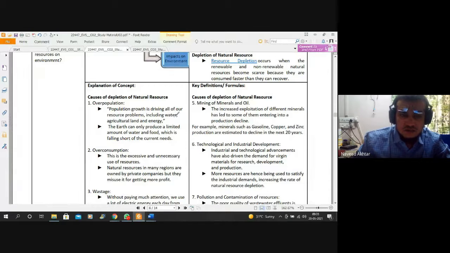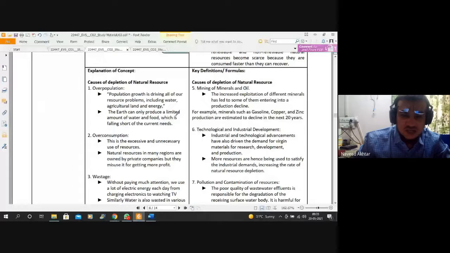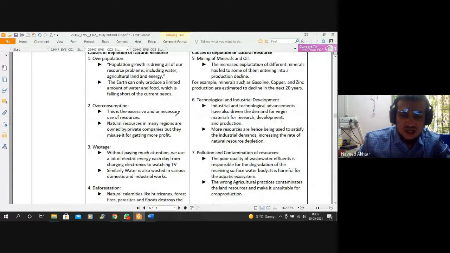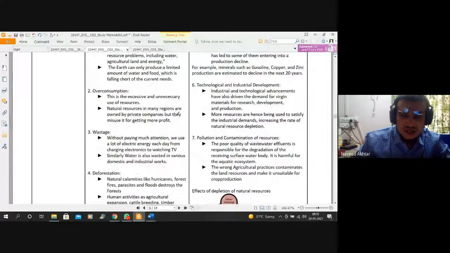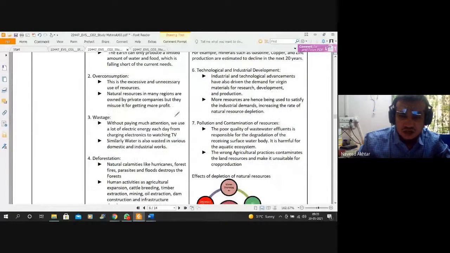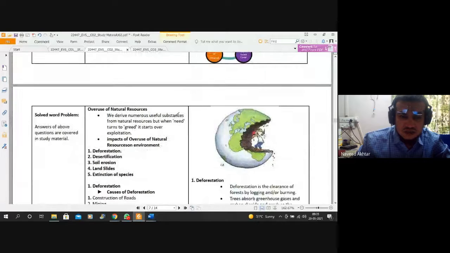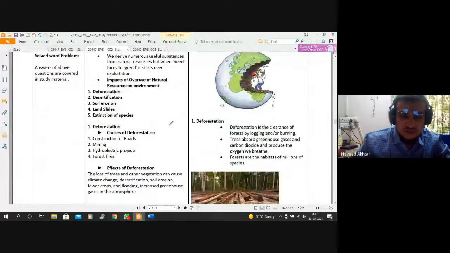So the causes of depletion: we can say many things are there. Overpopulation, overconsumption, wastage, deforestation, mining of minerals and oil, technological and industrial development, and the pollution and contamination of the resources. All these things we have seen in unit number two, and we have also seen them briefly here.